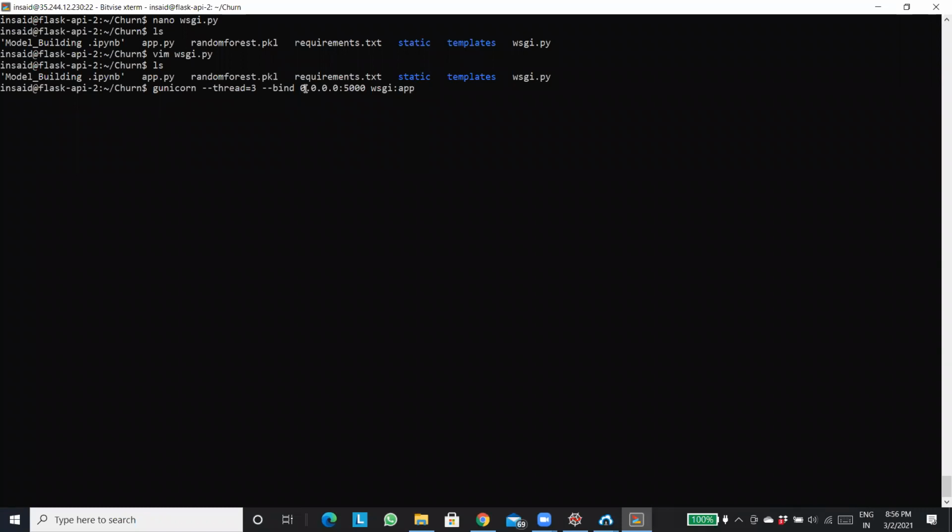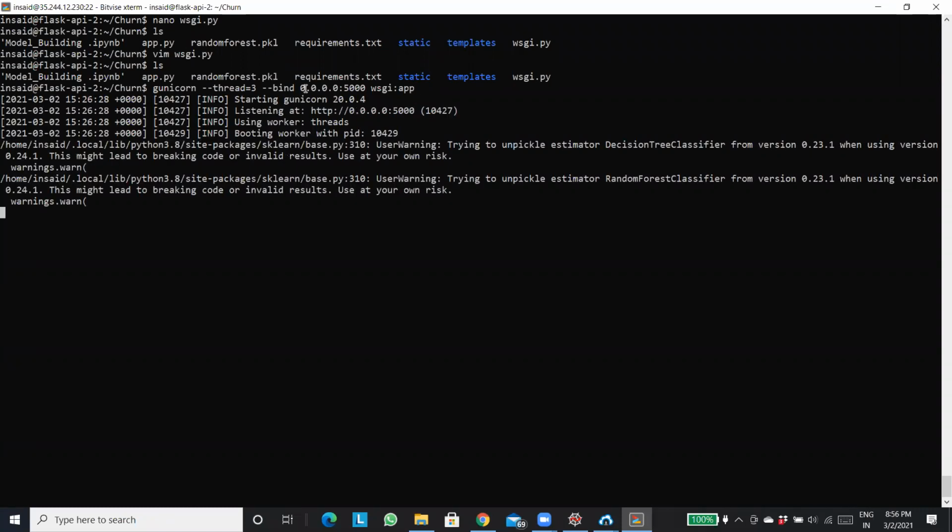So if I press enter now, see, here I am having one worker. Is there any warning over here? That warning that we used to get, use a WSGI production ready server and something something. No, right?